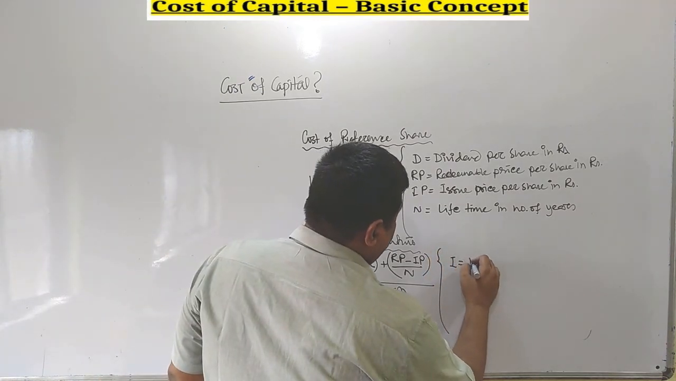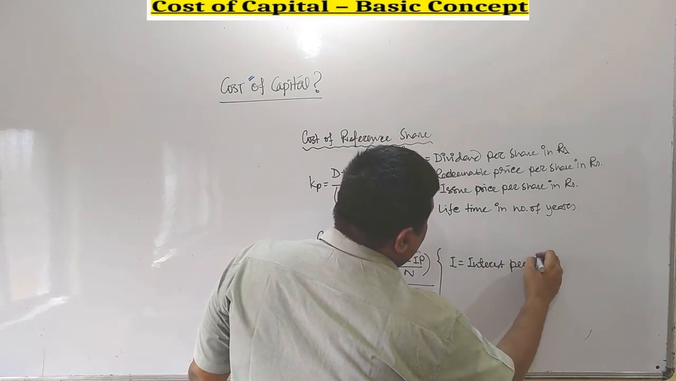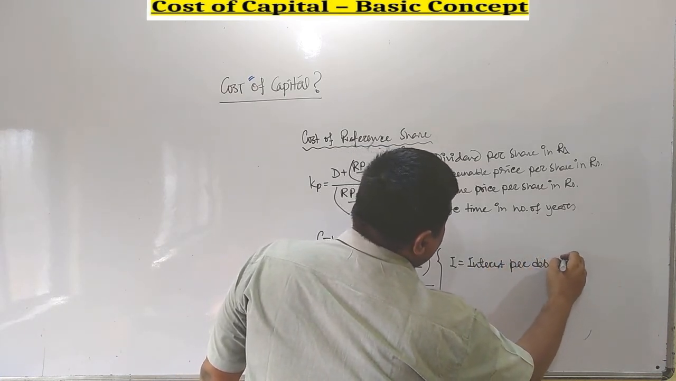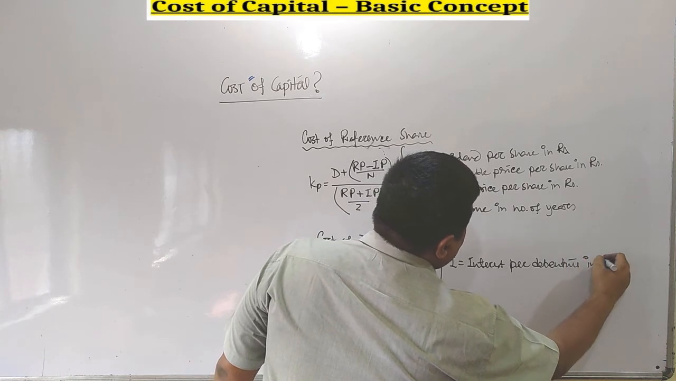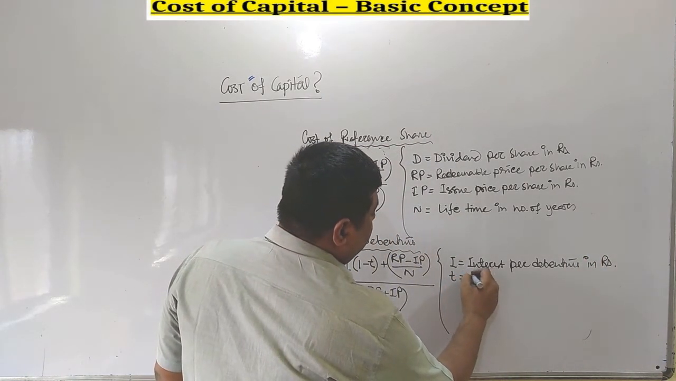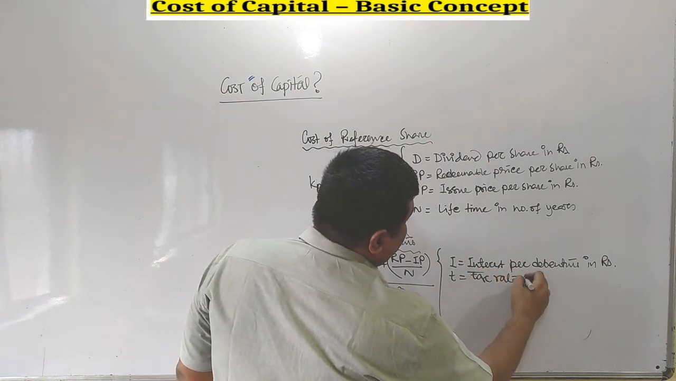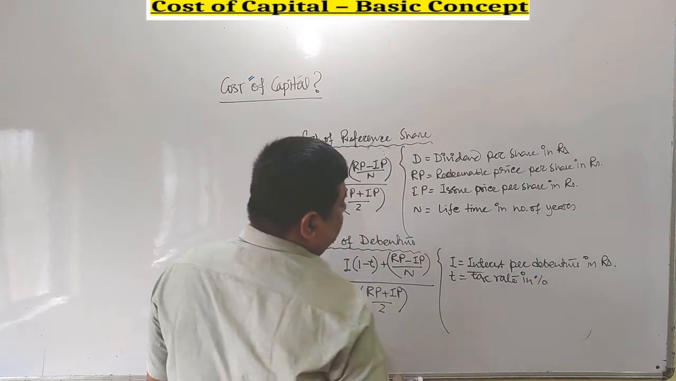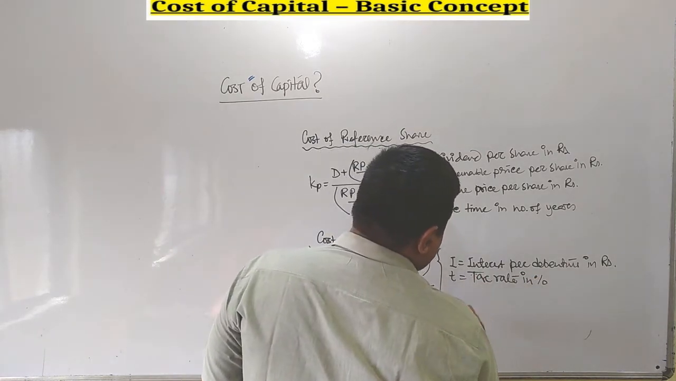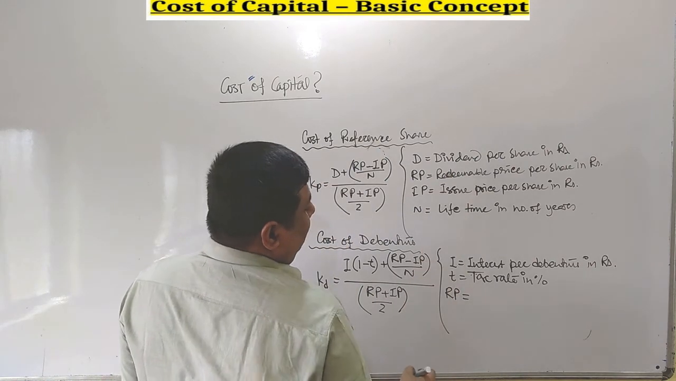I stands for interest per debenture in rupees. T stands for tax rate in percentage. That is T, tax rate in percentage. RP remained the same as in preference capital.